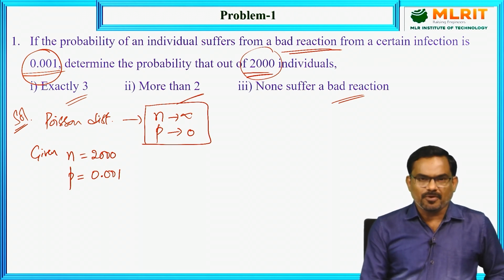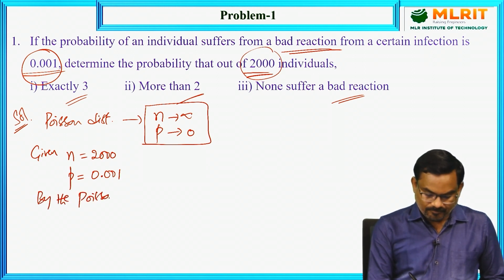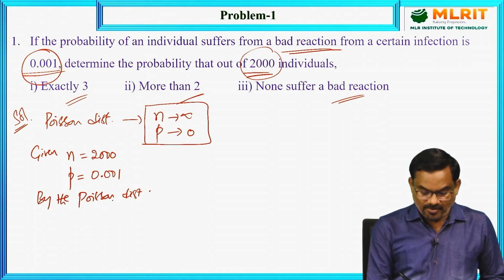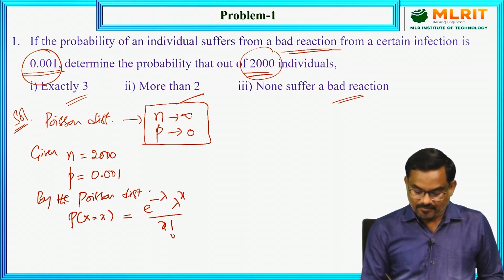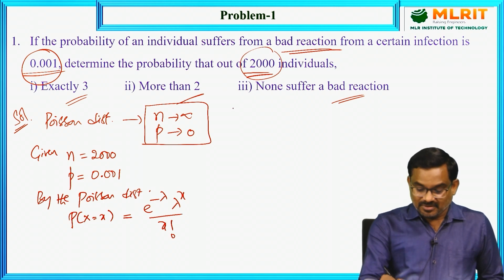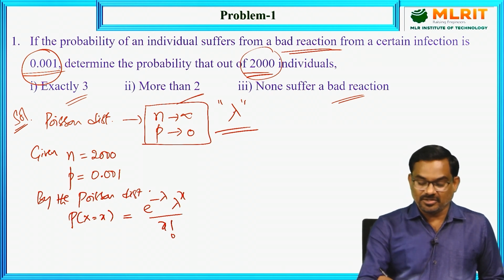Now, what is the formula in the Poisson distribution? By the Poisson distribution, the probability of x successes is given by e power minus lambda, lambda power x by x factorial. So here lambda is the main value, called the parameter of the Poisson distribution.